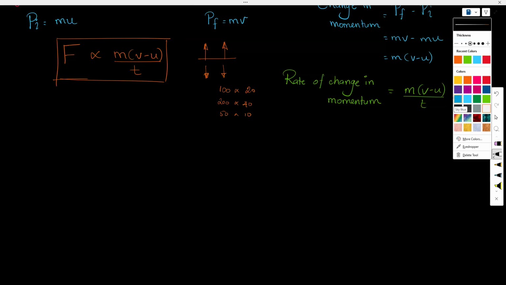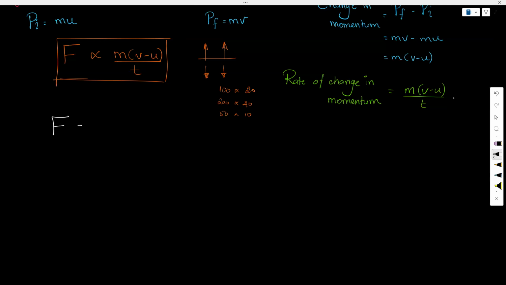So what the scientists did after this is they did a few practicals or experiments. They made an object go from one velocity to another, applied a particular amount of force, and calculated the velocities at a given time. Doing multiple scientific experiments, they figured out the proportionality constant.